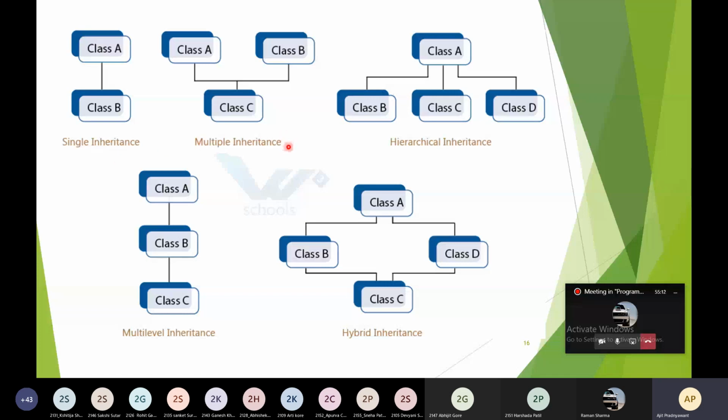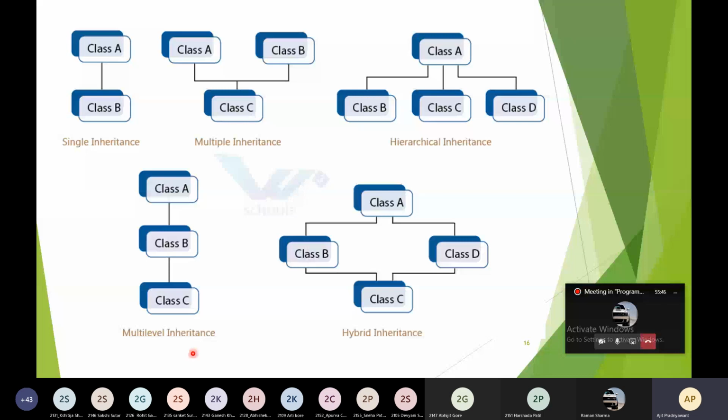Then this is the multiple inheritance. Class A and class B are used to create the class C. And this is the hierarchical inheritance. This is our class A, class B, class C, and D is created from the class A. Just see the difference between multiple inheritance and hierarchical inheritance. In multiple inheritance, you will have multiple base classes. In hierarchical, you have only one base class.